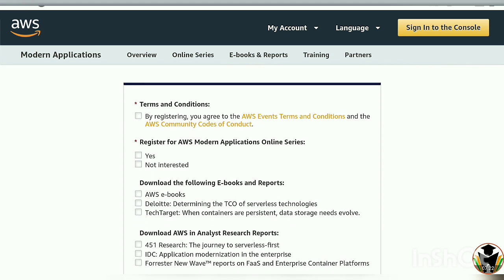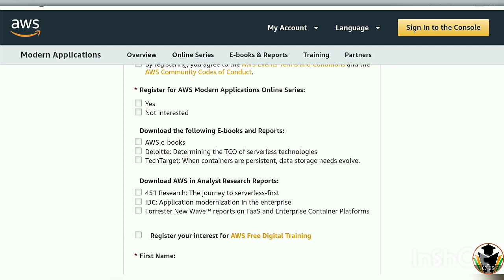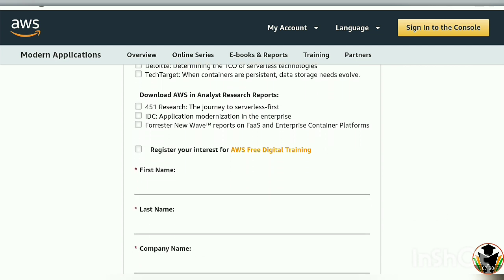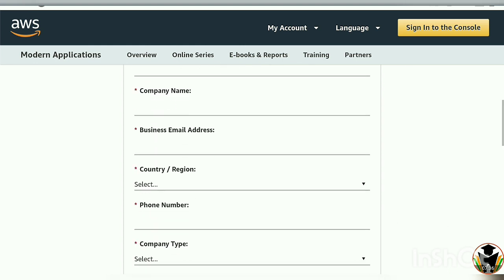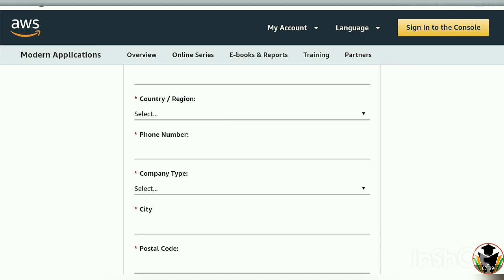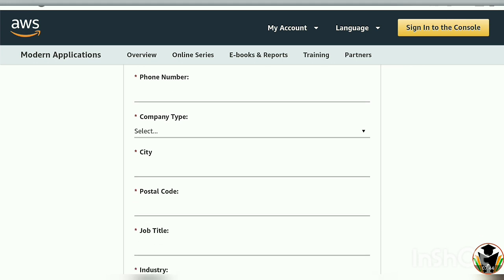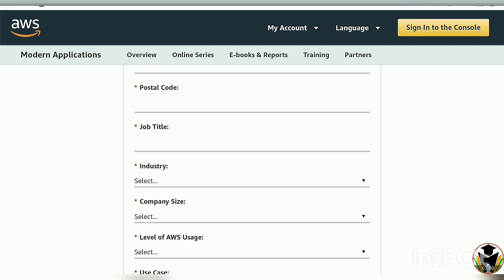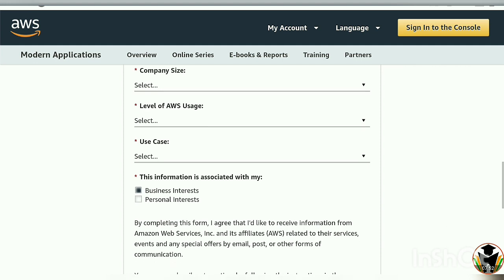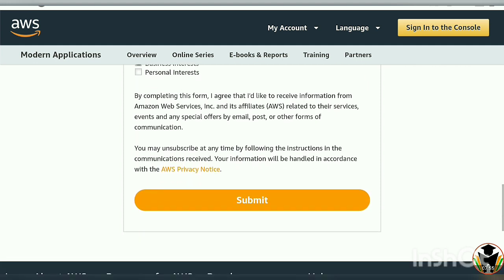Also, you need to download ebooks and reports from this website, as the link is given there. The information required here is your first name, last name, company name, and email address. In the company name, just put your college name if you are a college student. After that, your phone number is required. All the information is required, and for your company name, you just enter your college information.